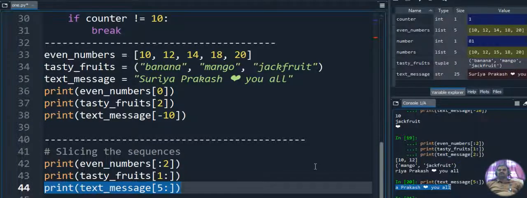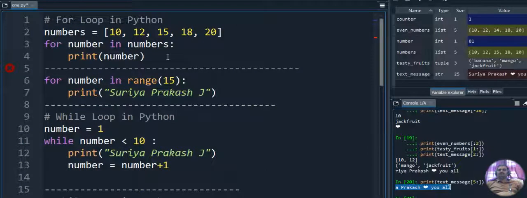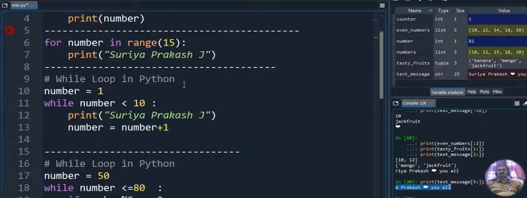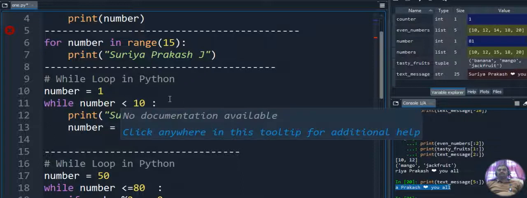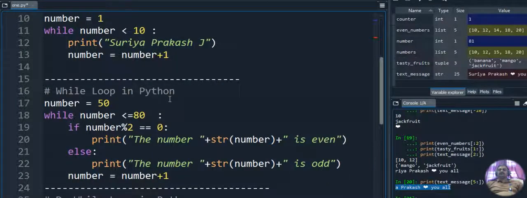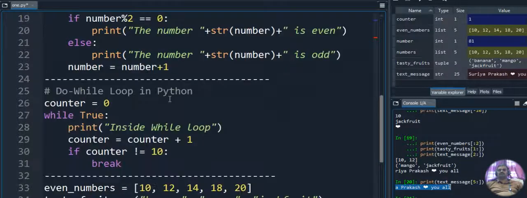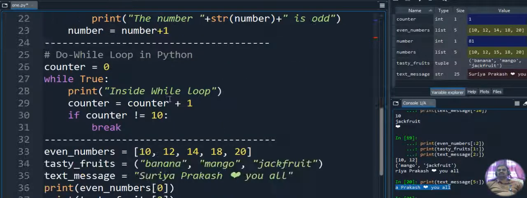Okay. So I hope you understand the for loop, how to retrieve the values from a list, how to use the for loop with the inbuilt method called range in Python, how to use the while loop, and how to identify odd and even numbers with the while loop, one extra program with the while loop. Again, how to achieve do while with the while loop in Python, because we don't have do while in Python. That we also discussed.